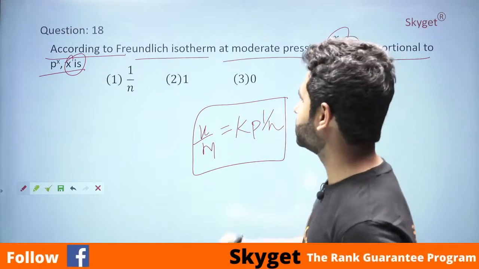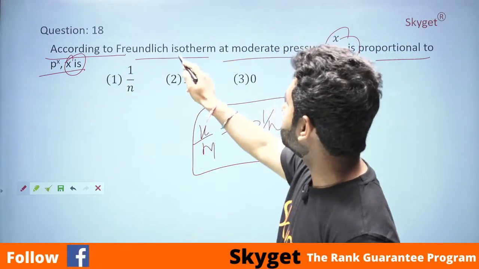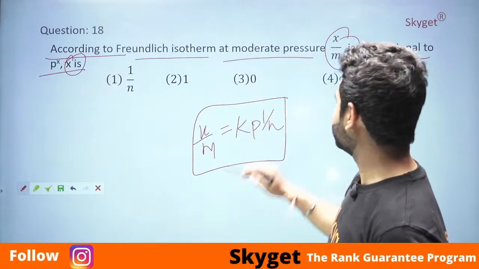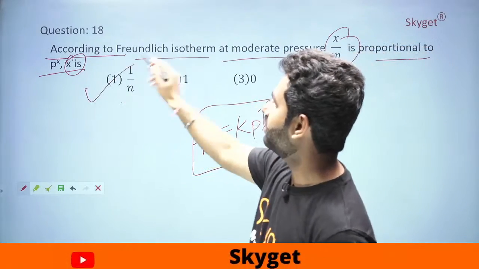Now come to the question. The question says, according to the Freundlich isotherm at moderate pressure, x by m is proportional to p^x. x is what? Simple answer. x is 1 by n. Directly we have the first option.